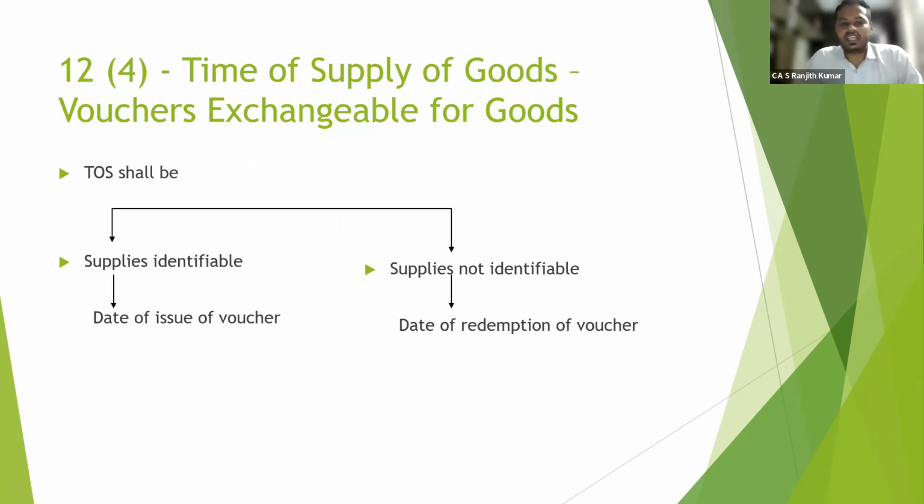Okay. The next topic is time of supply of goods as per section 12, subsection 4: time of supply of goods in case of vouchers exchangeable for goods. Examples of vouchers are food coupons, meal coupons, lifestyle coupons, Reliance Trends coupons. How tax is attracted is what we are going to see. For vouchers exchangeable for goods, there are two cases: supplies are identifiable and supplies are not identifiable. If supplies are identifiable, it is known what it is being given for, so the time of supply is the date of issue of voucher. When supplies are not identifiable, it is the date of redemption of voucher.